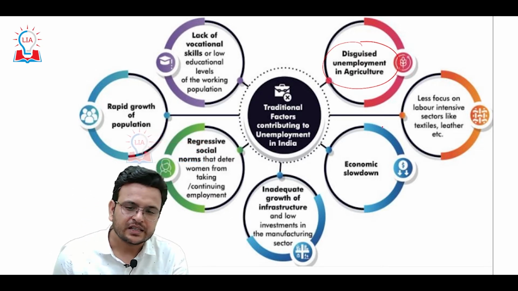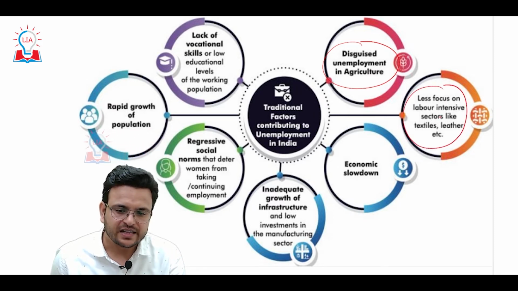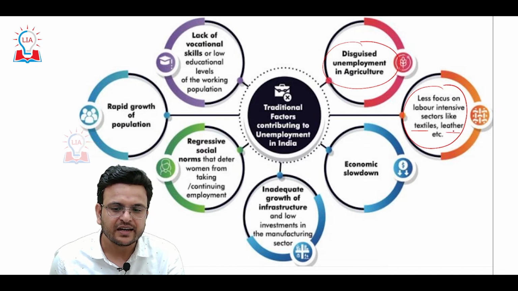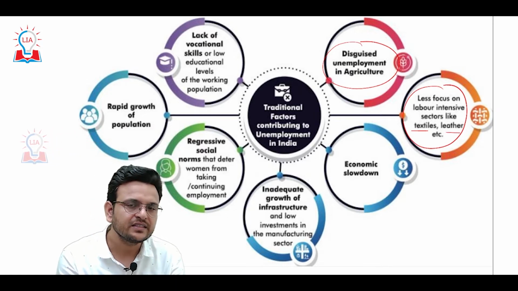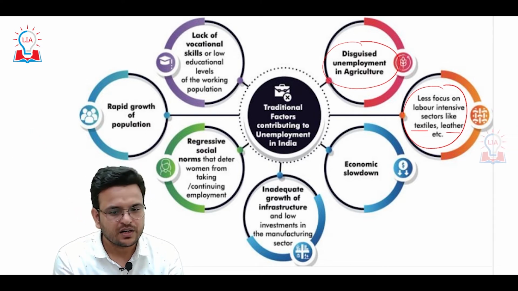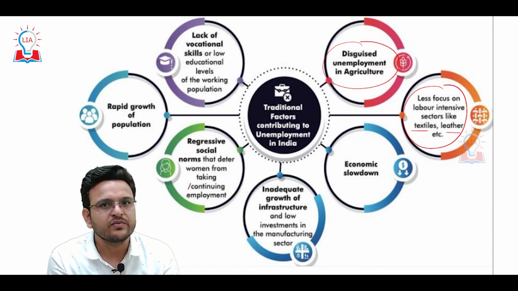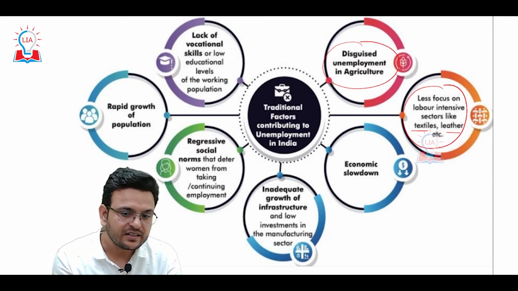Second, there is less focus on labor intensive sectors like textile and leather industries. Though the government is incentivizing these sectors, even then people are not motivated to invest more in them. Because of that, the country is not able to generate enough employment.